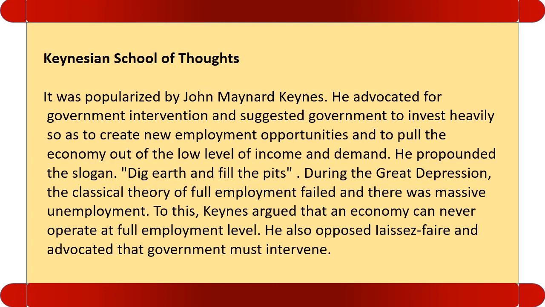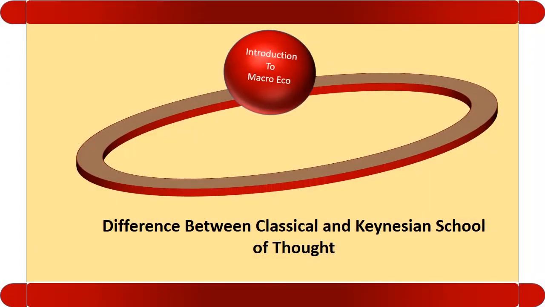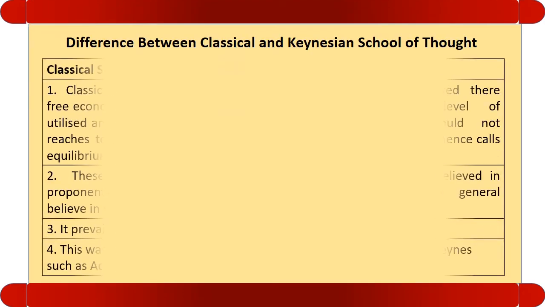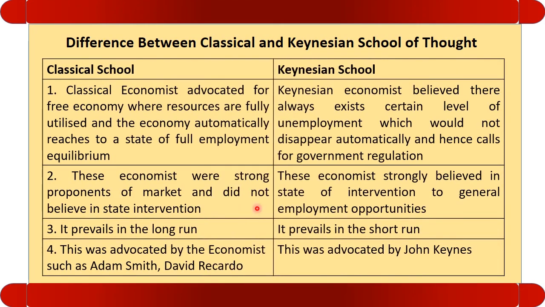Now let us see the difference between the classical and the Keynesian school of thought. The classical economists advocate a free economy, whereas Keynesian economists believe in a centrally planned economy. According to the classical economy, the role of the government is zero. Here the role of the government is mandatory.